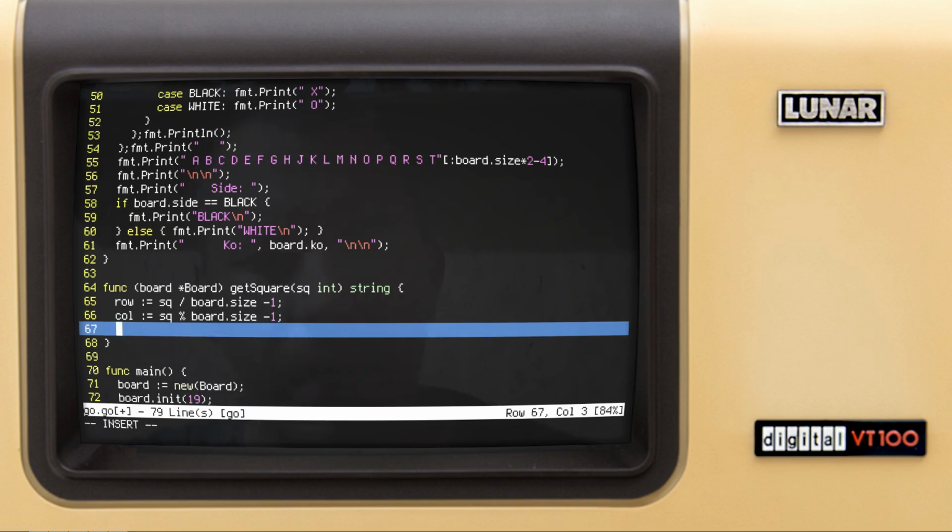Okay. Then we want to create a variable for our coordinate. So we want to make an array of bytes. The array of bytes would be turned into a string later, and 4 elements, essentially 4 bytes.